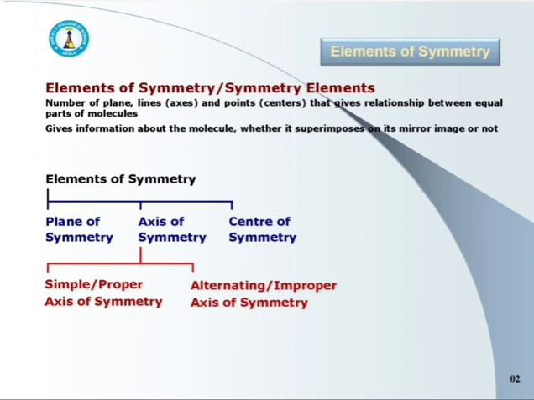Now, the types of elements of symmetry. There are three types of elements of symmetry. First one is plane of symmetry, second, axis of symmetry, and the third, the center of symmetry. Axis of symmetry is of two types. First one, simple or proper axis of symmetry, and the other is the alternating or improper axis of symmetry. Let us discuss one by one.